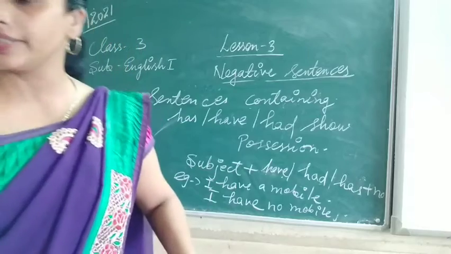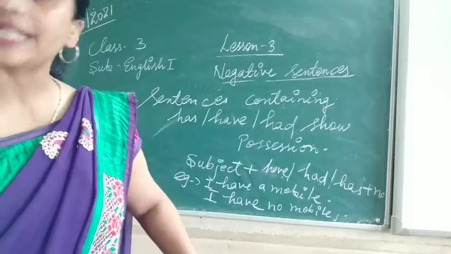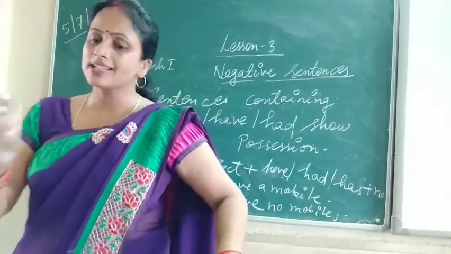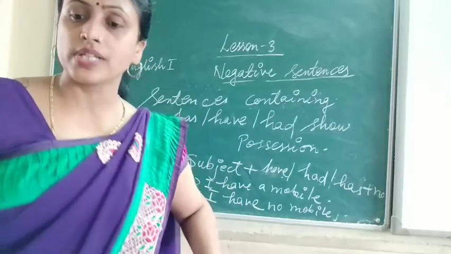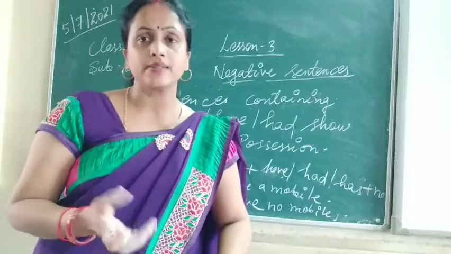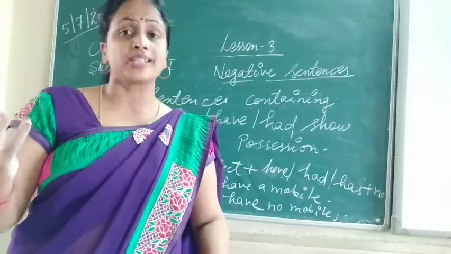So try to learn these rules, and I'll give the exercise part. In your copy, what do you have to write first? The rules are given in the box. First of all, you should know the definition of negative sentence, so write the definition. What is a negative sentence?